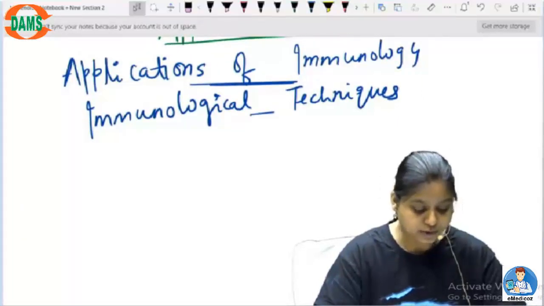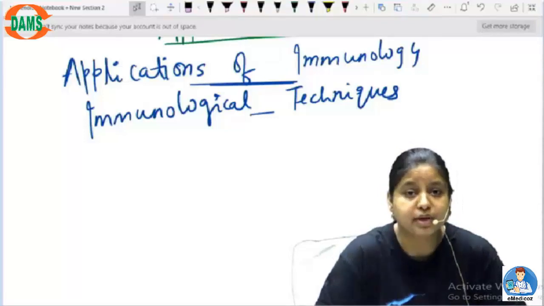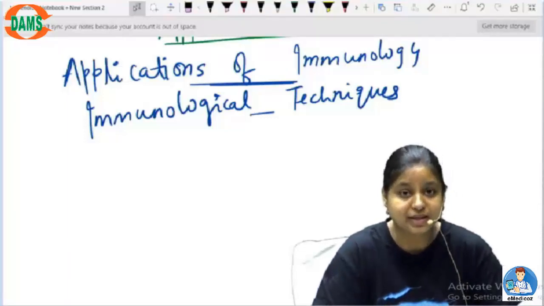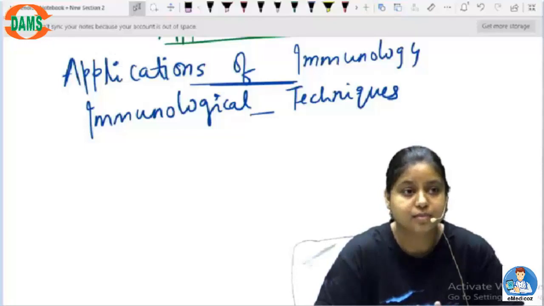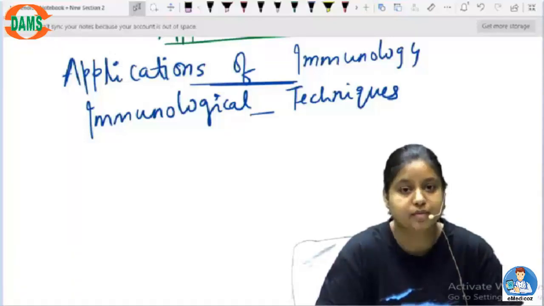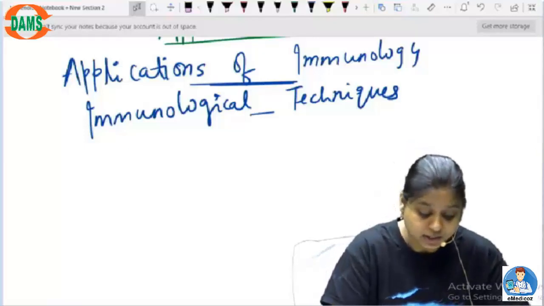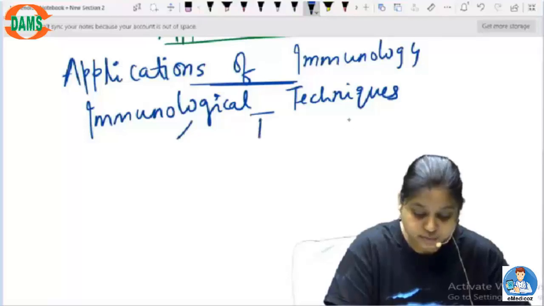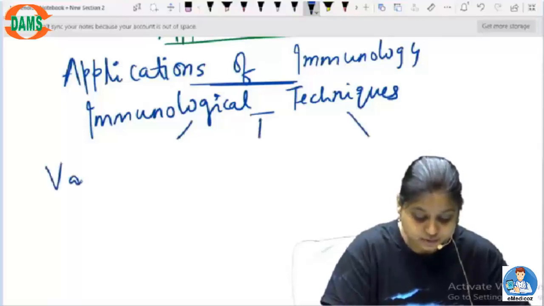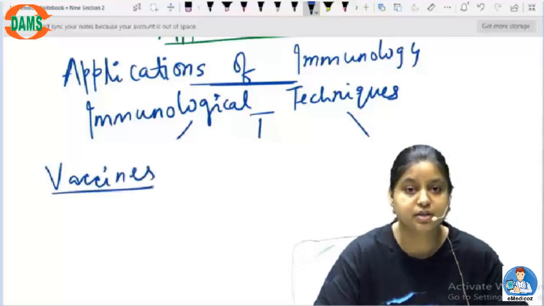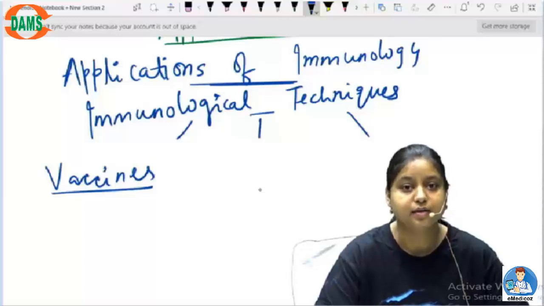What is most important in immunological techniques is what are the medical diagnosis techniques, or what are the vaccines that are made using the immunological principles. So what could those things be? Those can be your vaccines, which are obviously made using the principles of immunology.